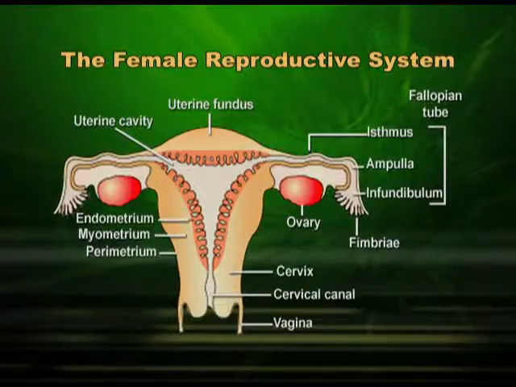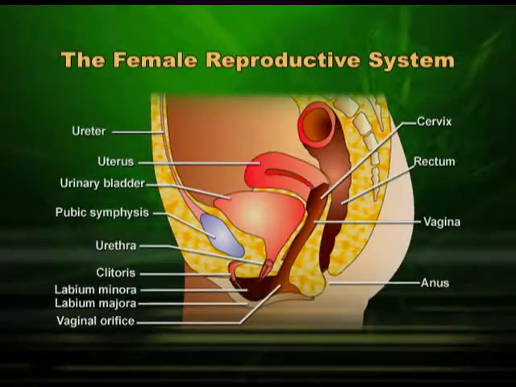The uterus, which is pear shaped, broad at the top and narrow towards the end, continues down and finally ends on the cervix. The cervical canal will continue through the vagina, and the vagina will open to the exterior by the vaginal aperture, which is very close to the urinary aperture.